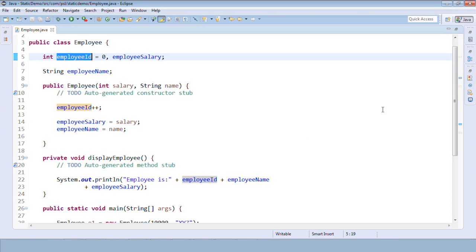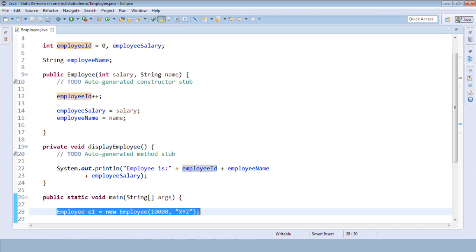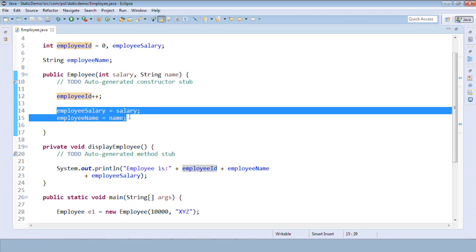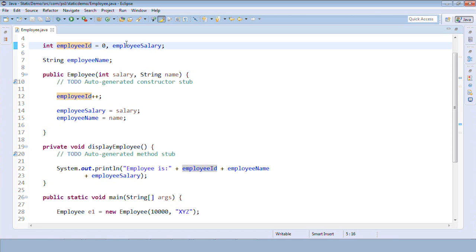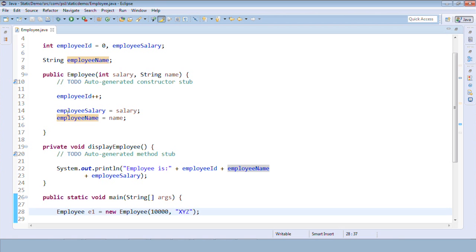So I'll describe this more. Whenever it comes to this statement, statement number 28, it will come to the constructor, values will be assigned, and 3 variables are created, ID, salary and name, and initialized with a 0. So ID is incremented, that will become 1, and whatever values you have passed will be assigned to the others and that is displayed, right?